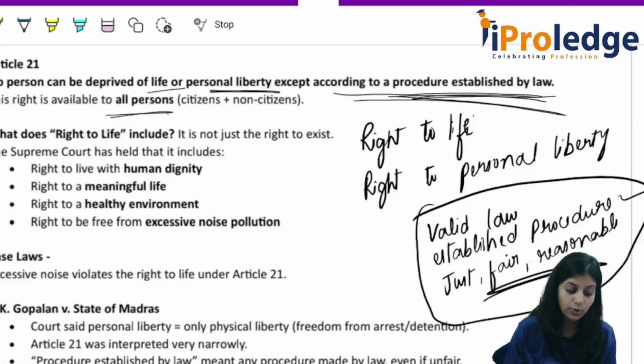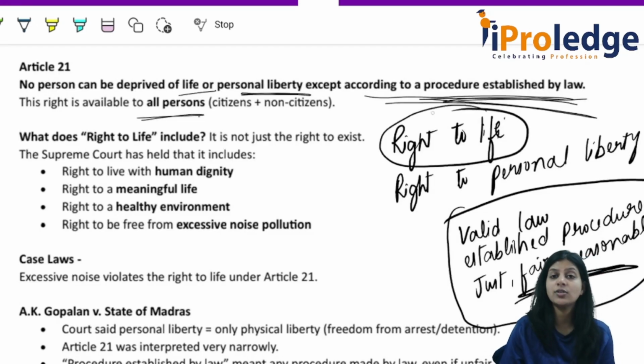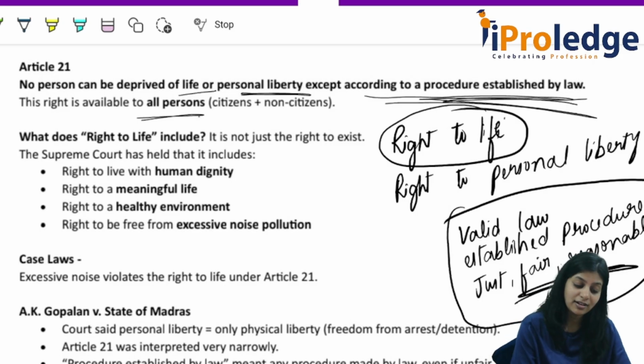Understood? Now, what do you mean by right to life? Right to life is a very wide term. Right to life does not only mean right to exist. No, mere right to exist is not right to life. Right to life means the right to lead a life with human dignity.